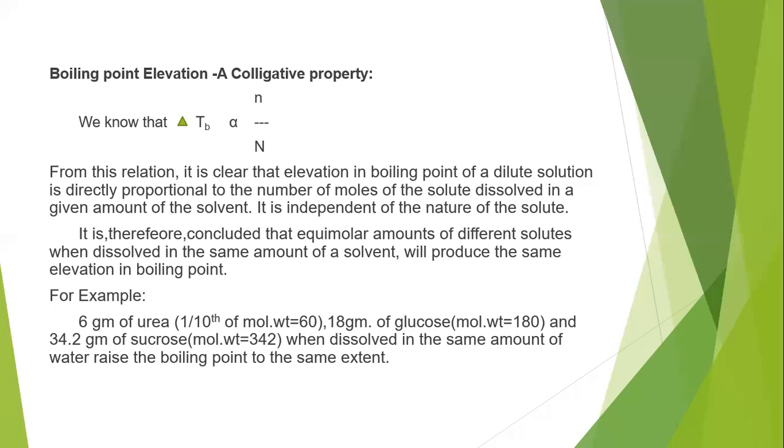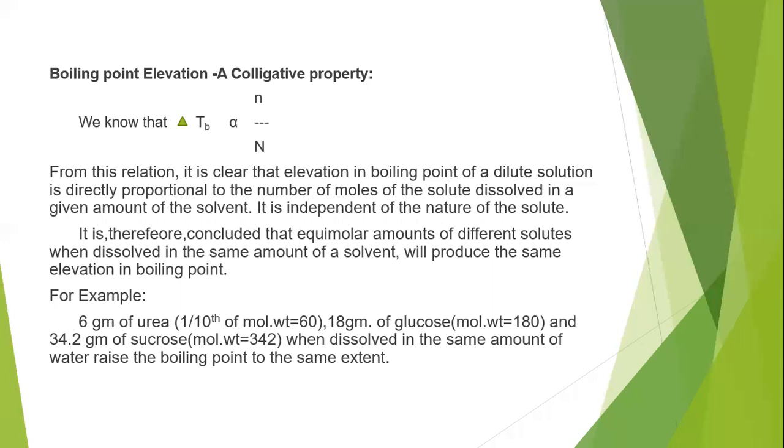For example, take 6 grams of urea, 18 grams of glucose, and 32.4 grams of sucrose, all with different molecular weights. Urea has a molecular weight of 60, glucose 180, and sucrose 340.